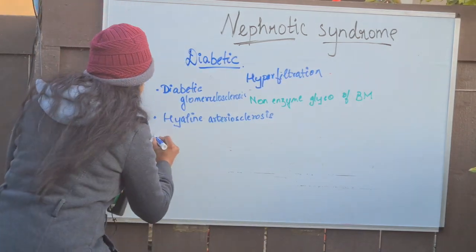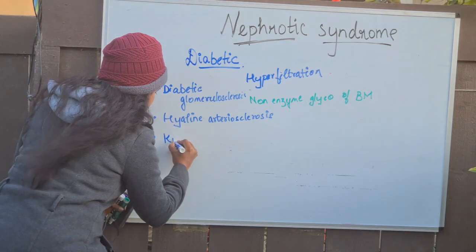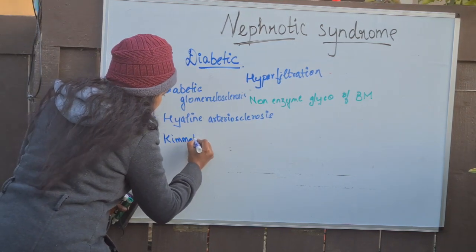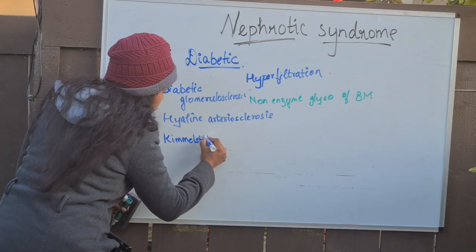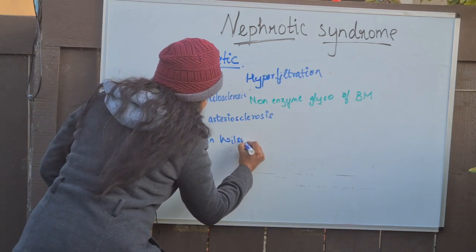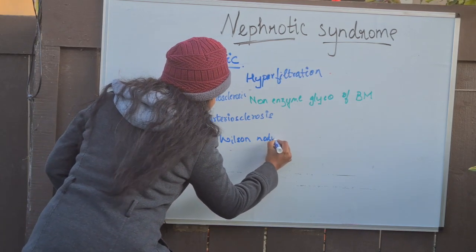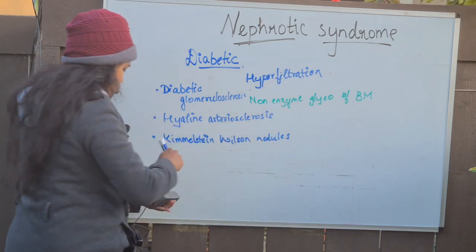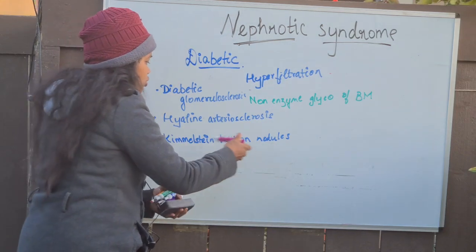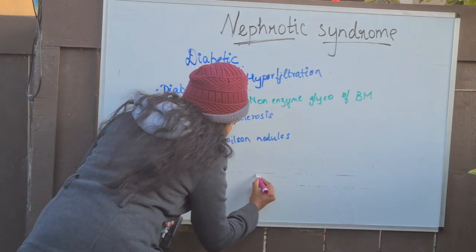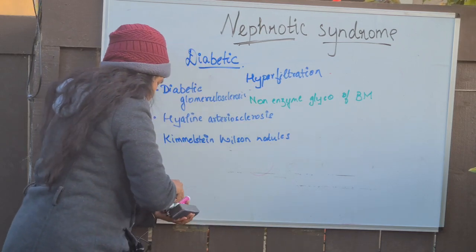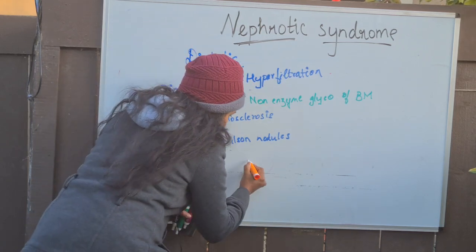And the other term which you need to know is Kimmelstiel-Wilson nodules. So what are the Kimmelstiel-Wilson nodules? As the name says, what is a nodule? The nodule should be something which looks like this, isn't it? Something like a nodule.